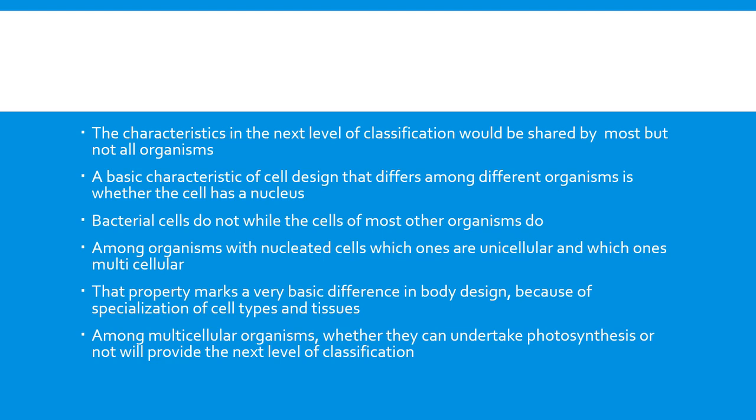In the same multicellular organisms, animals cannot perform photosynthesis, so they are categorized into a different group. So multicellular organisms are now categorized into Plantae and Animalia.